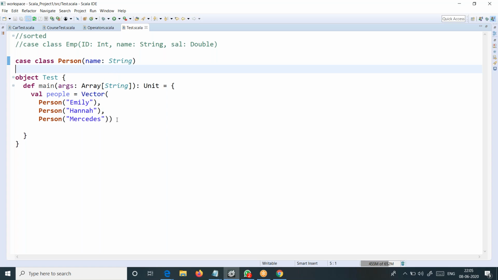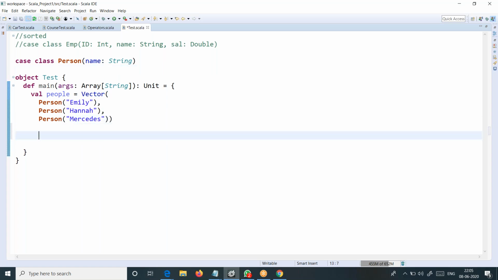Now what I need is, I just want to iterate this vector and get the objects, and from each object I want to print the name and see what values are coming. Can you do that for me?